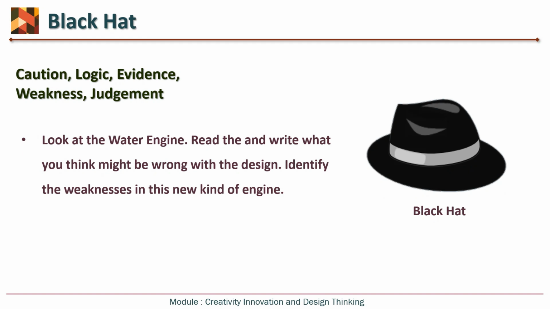Okay. If you use water as a fuel, the engine can corrode because the engine is of metal, and metal and water are not very friendly. Corrosion happens, okay, it rusts. If we talk about a steam engine, then what is the temperature of steam, because steam does not form below 100 degrees. Then if the temperature of steam is greater than 100 degree, will the passengers in the vehicle be comfortable at such high temperature? So all these weaknesses or limitations will be discussed while wearing a black hat.